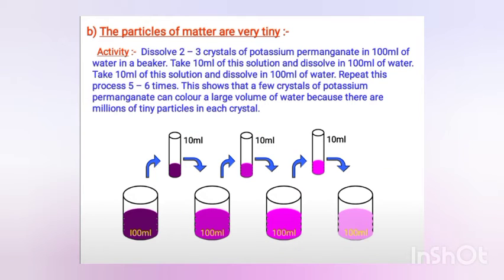Now we will see that the particles of matter are very tiny. They are very small in size. In this activity, this is a solution of potassium permanganate, which is pink in color.